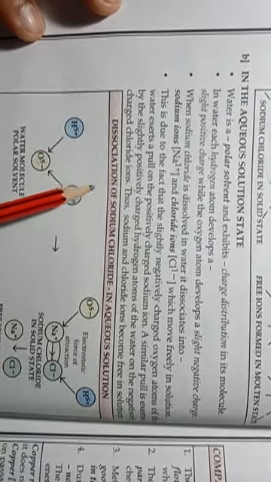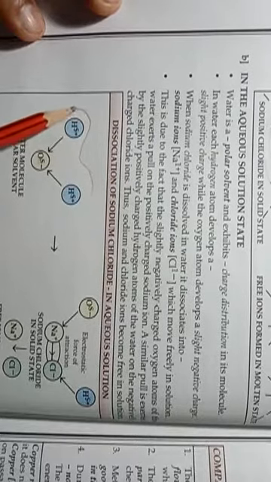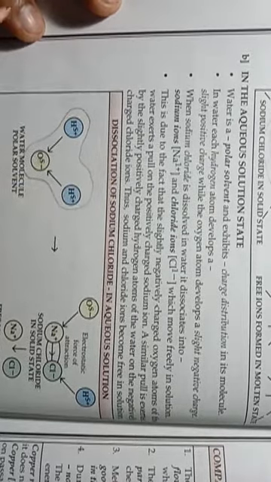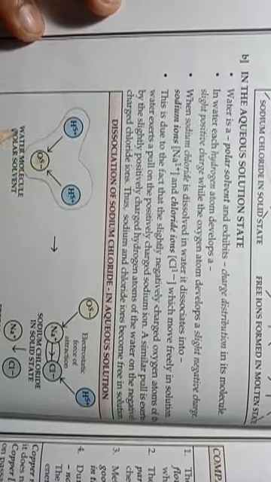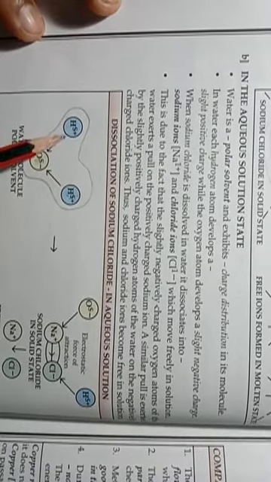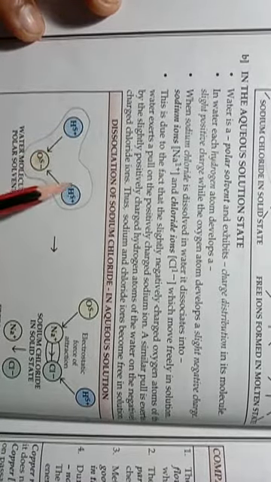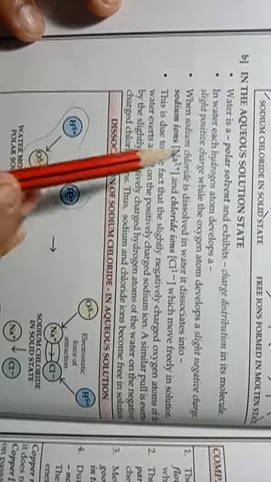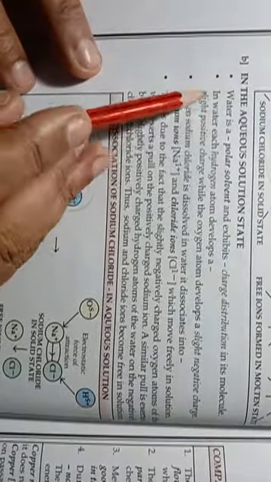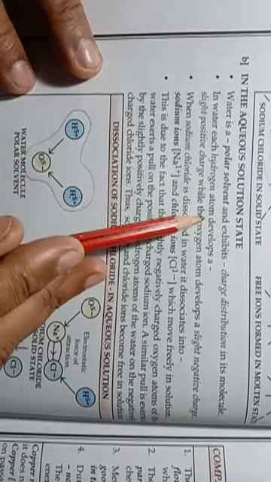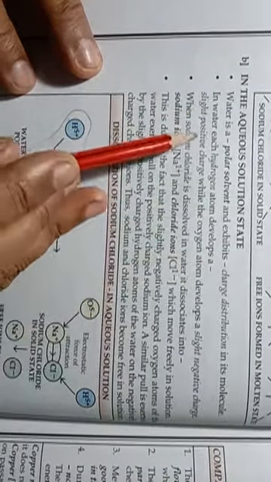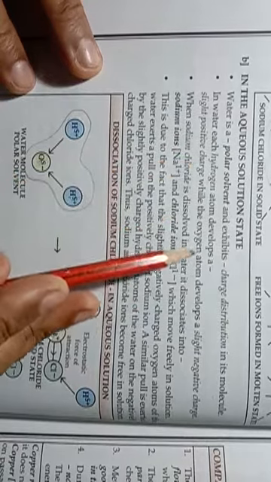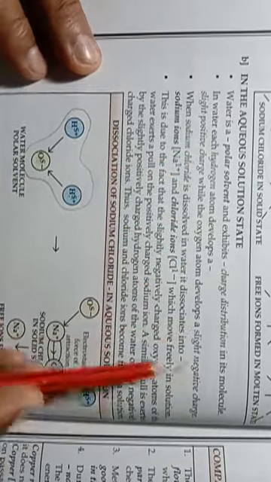So the water molecule is present in the form of a polar molecule because it has polar covalent bonds between oxygen and hydrogen. In water, each hydrogen atom develops a slight positive charge, while the oxygen atom develops a slight negative charge.